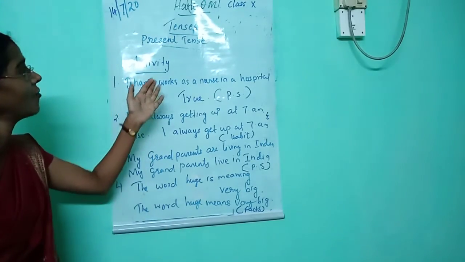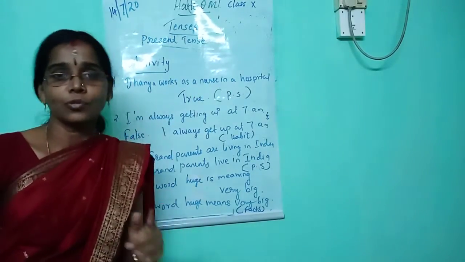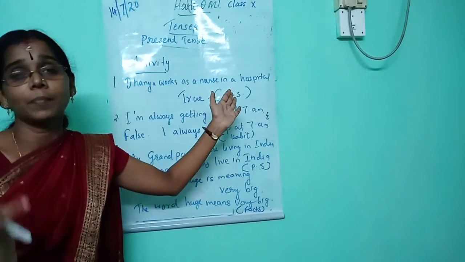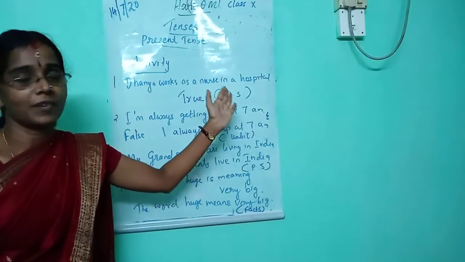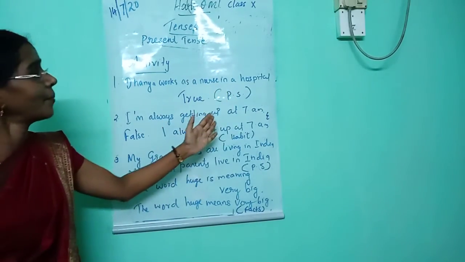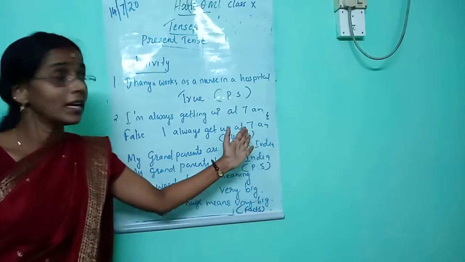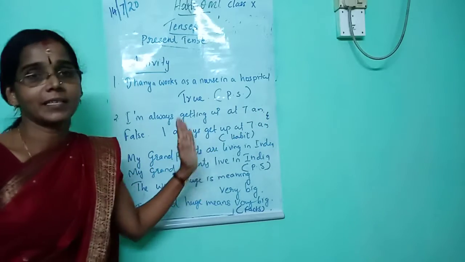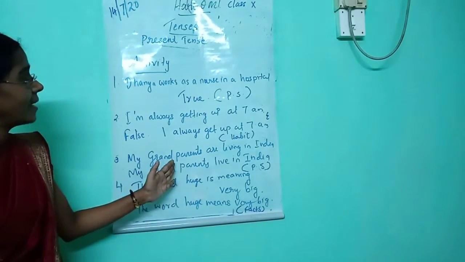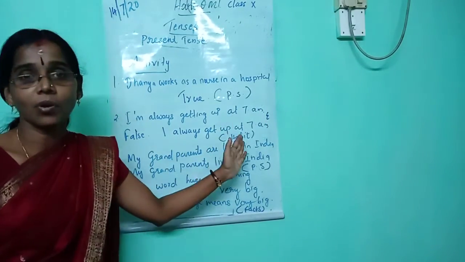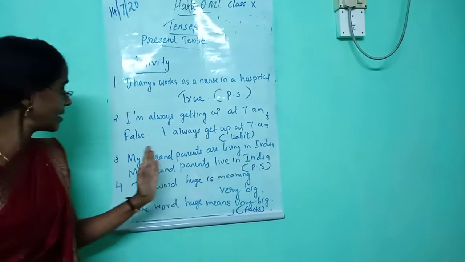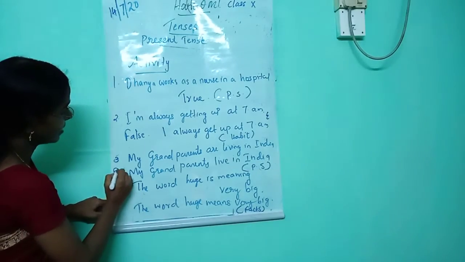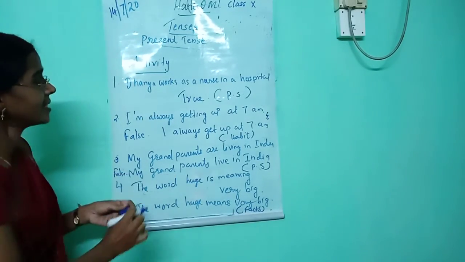First one is Danya works as a nurse in a hospital. That's a true sentence. That's a permanent situation. We learned that we use simple present for indicating permanent situations. The second one is I am always getting up at 7 a.m. That's wrong. That's a habit. So the answer is I always get up at 7 a.m. Third one is my grandparents are living in India. That's also a permanent situation, so the answer is wrong. You should write my grandparents live in India.